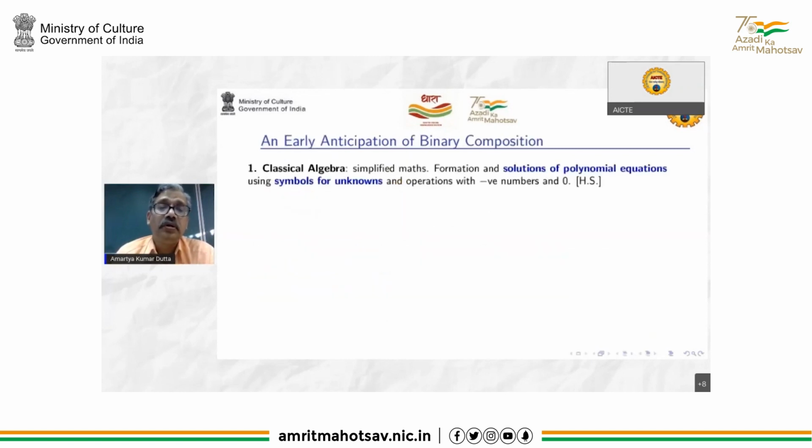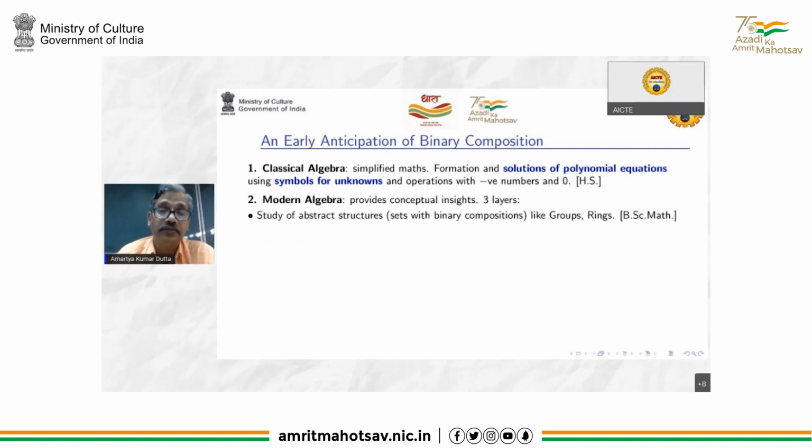Now, the enormity of this innovation, think of it this way. Look at the various steps of algebra. The classical algebra is something which is done in HS, higher secondary: the formation and solution of polynomial equations using symbols for unknowns. This classical algebra had simplified mathematics, and modern algebra gives you conceptual insights.